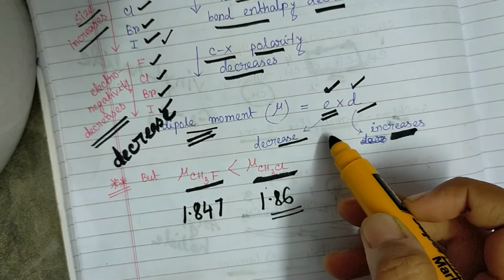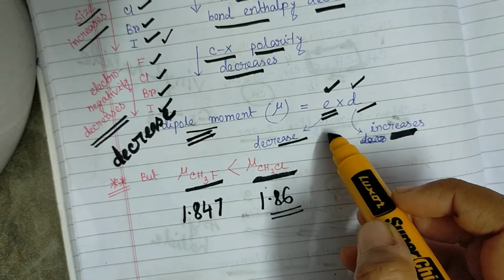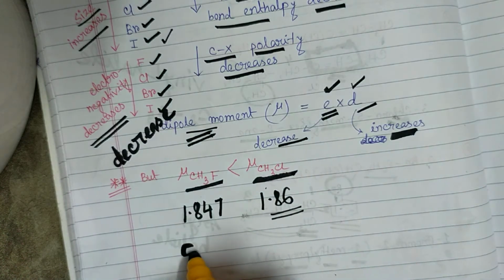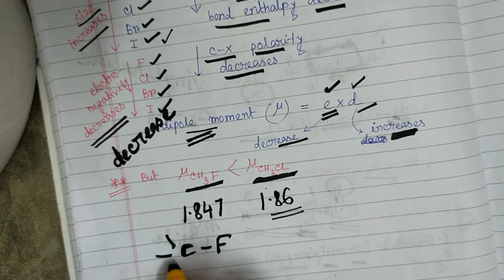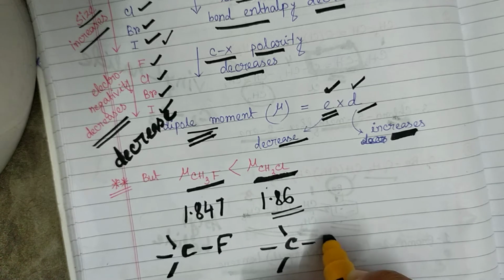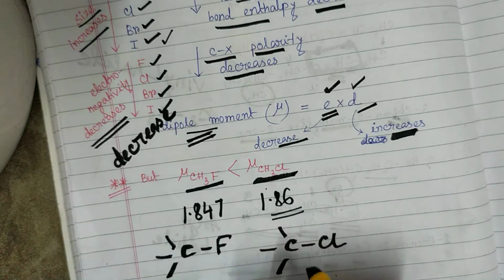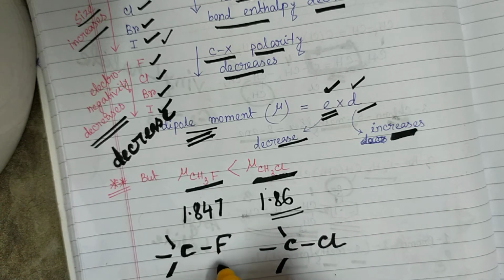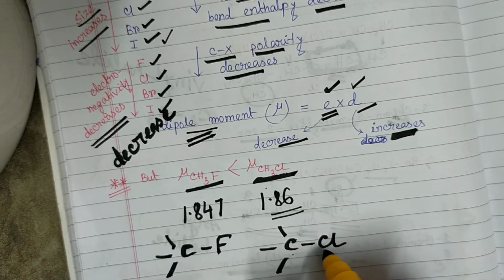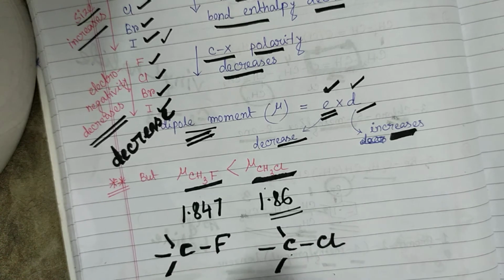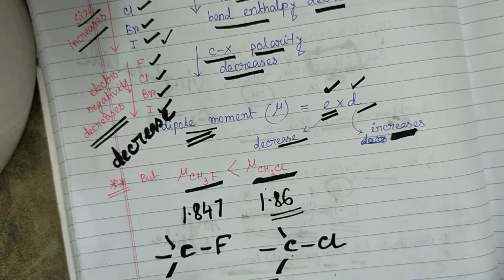We have seen that the polarity of the bonds decreases down the group. So the carbon-fluorine bond in CH3F is more polar than the C-Cl bond. But we know that the bond length of C-F is very small, and the bond length between carbon and chlorine is higher than C-F because the size of chlorine is higher than fluorine.